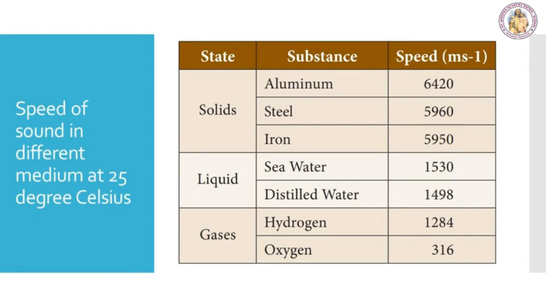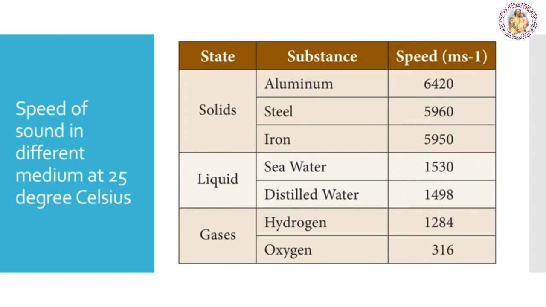The speed of sound depends on the properties of the medium through which it travels, like temperature, pressure, and humidity. In any medium, as the temperature increases, the speed of sound also increases. For example, the speed of sound in air is 331 meter per second at 0 degrees Celsius and 344 meter per second at 22 degrees Celsius.